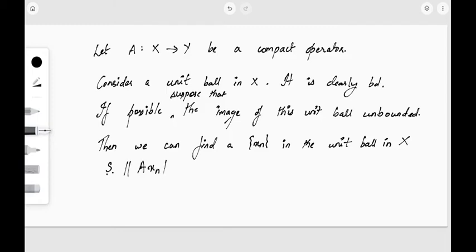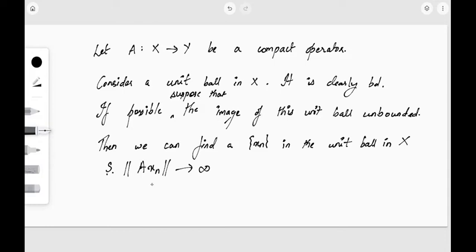That is, the norm of A of xn tends to infinity, because if we assume that the image of this unit ball is unbounded, we can always find a sequence such that the norm of A of xn is not bounded by a particular value.